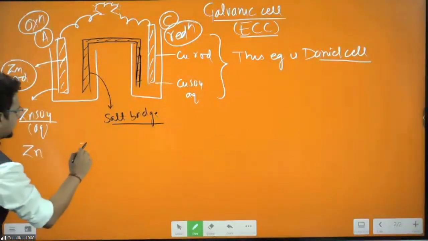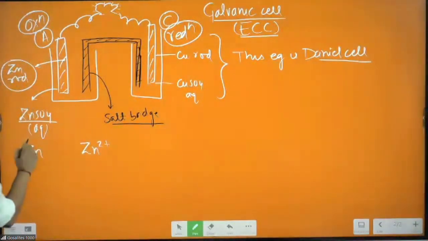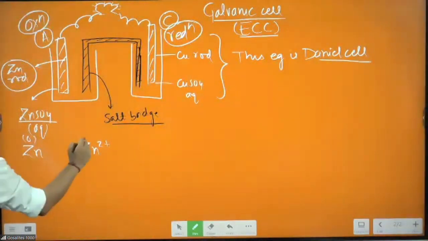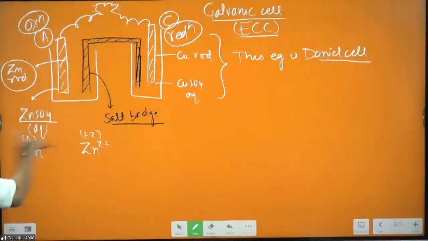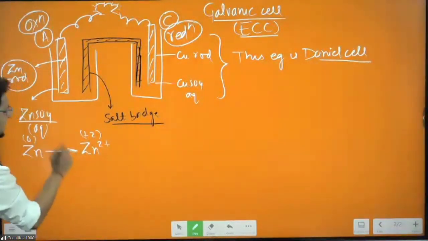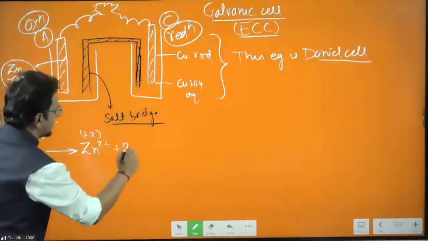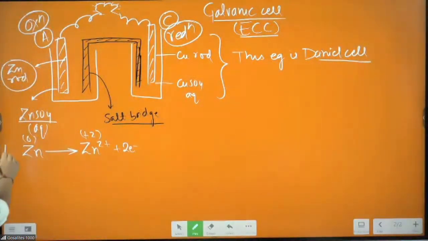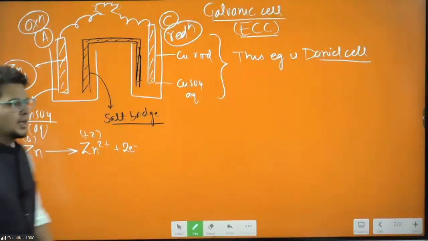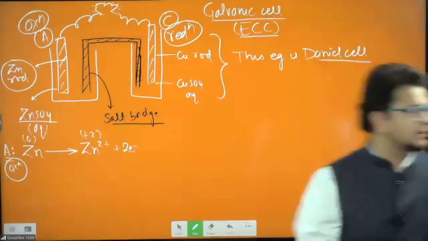Zinc is 0, Zn2+ is +2. If I want oxidation, I will go from 0 to +2, towards the increase in the oxidation state, releasing 2 electrons. This is my anode reaction, because at the anode we have oxidation.